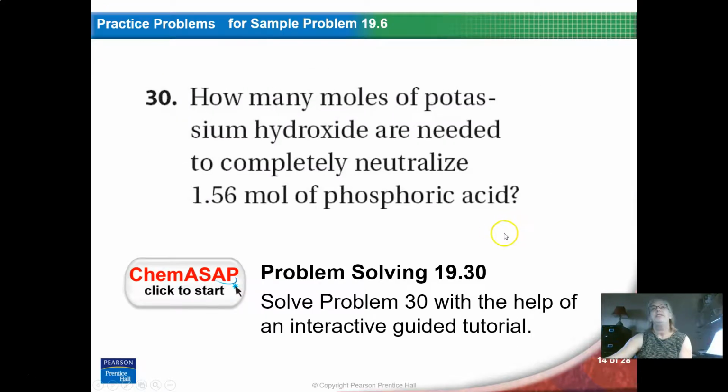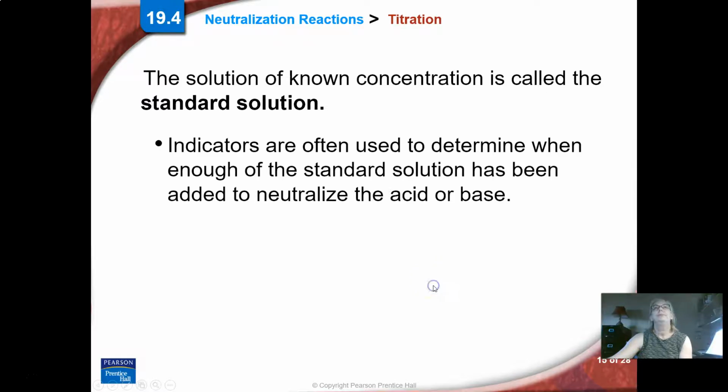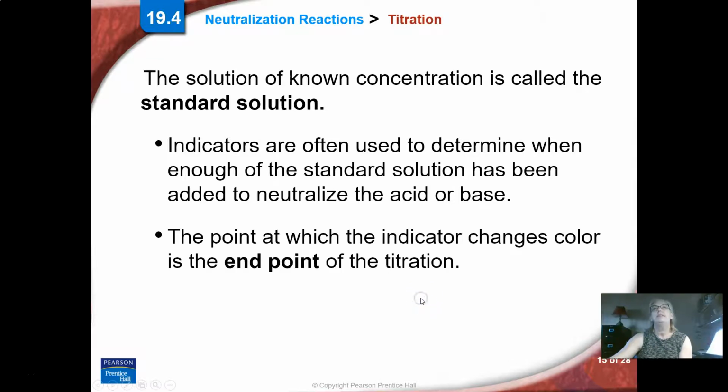Here's another one for you to try. You'll have to have a balanced equation first and then go through that process that we just did. When we know the concentration of a solution, it's called a standard solution. And we use indicators to figure out if we've neutralized an acid with a base. The point when that indicator changes color is called the endpoint, and we want to match the endpoint with that neutralization point. So we want to choose the right indicator to do that.